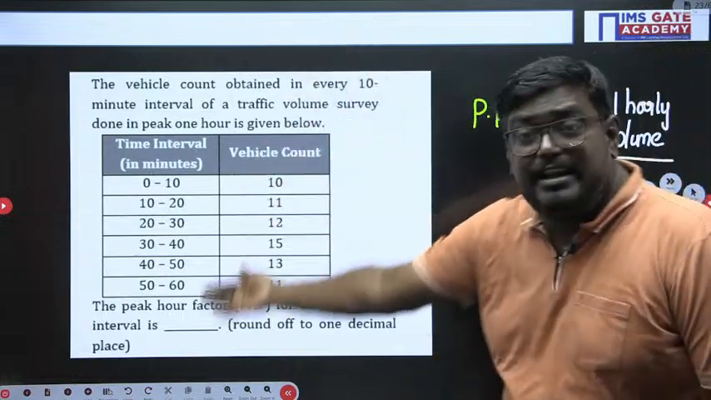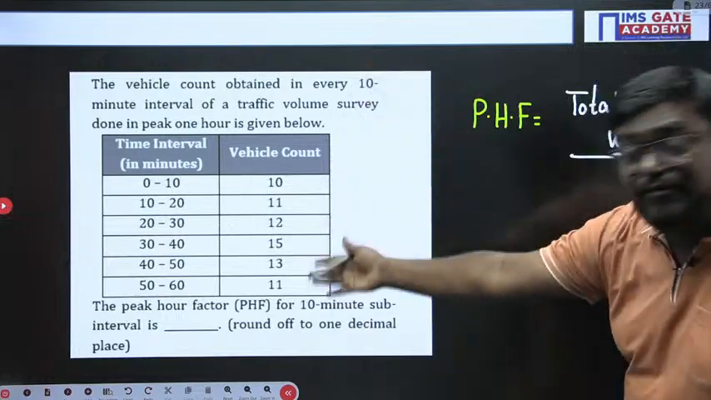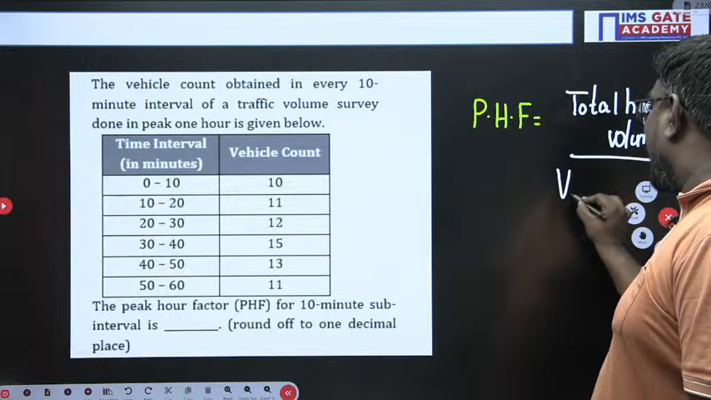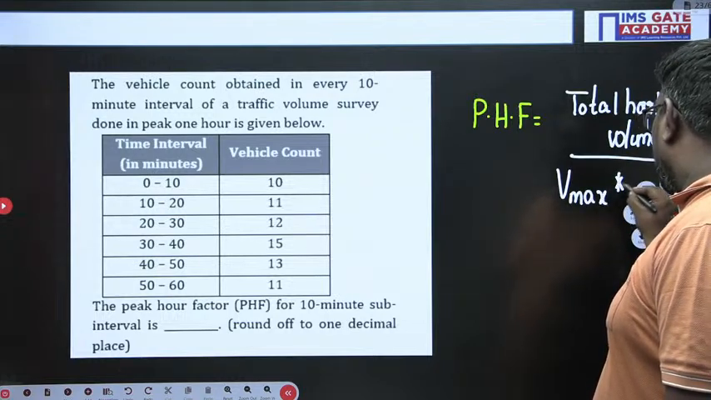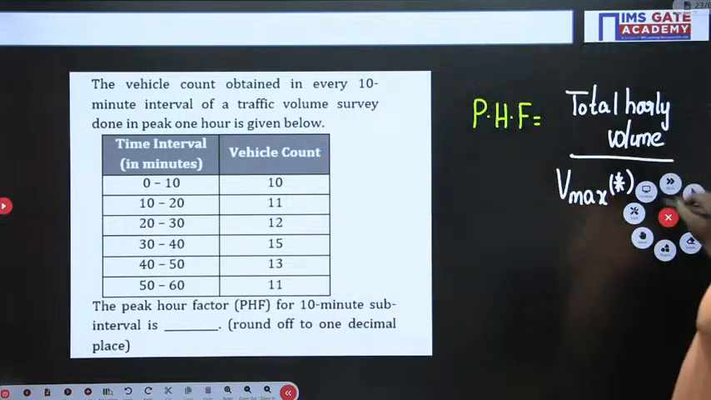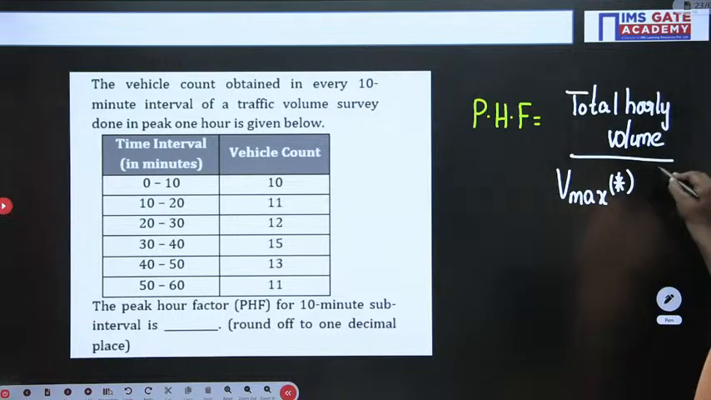We have different vehicle counts, right, sir? So here maximum vehicle count. Okay, now multiplied by, time interval is also given, sir. Maximum vehicle count multiplied by, here you should understand, 60 divided by the time interval. 60 divided by the time interval.